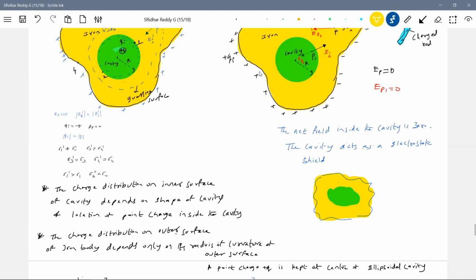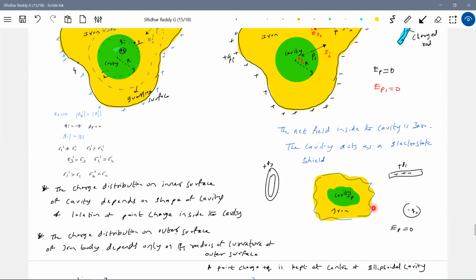Here now, I'll keep one charged dot. Then I'll keep one point charge. Here there's a charge plus Q1. This will be minus Q2. Here I'll bring one charged ring plus Q3. What about the field strength at point P? It will be 0. Means these will not produce any field? Yes, they'll produce, but the net field will be 0, because they will induce charges.